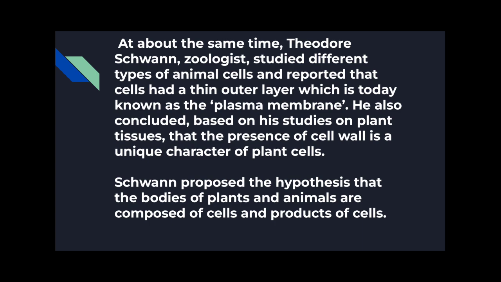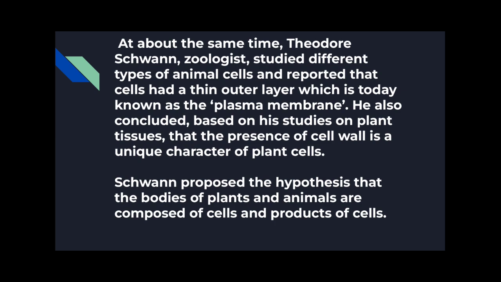Now, the other statement was given by Schwann. He was a zoologist by profession and he studied different types of animal cells and reported that cells have a thin outer layer which is known as the plasma membrane or cell membrane. Based on his study of the plant, he formulated another statement that there is one unique structure present in the plant cell only, and that is known as the cell wall. Although the plasma membrane is also present, its outer structure is the cell wall, okay, which is absent in the animal cell.